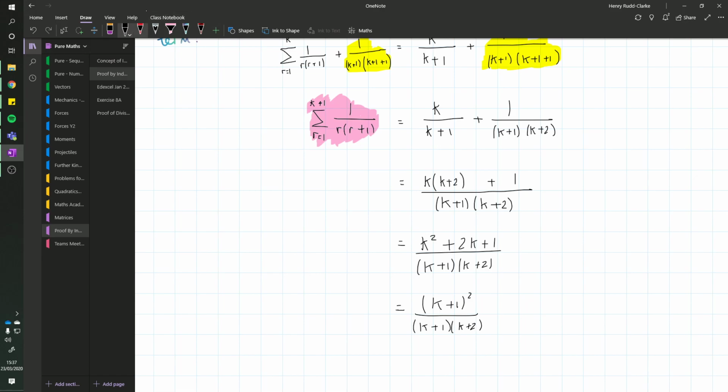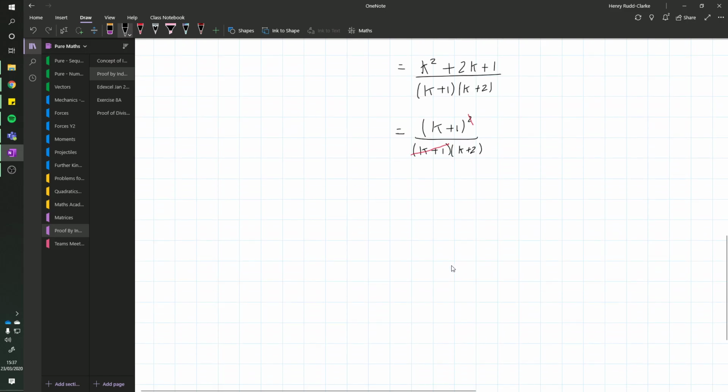And then you can see here, this squared and this k plus 1 will cancel each other. And what I'll get is k plus 1 over k plus 2, which is what I wanted.